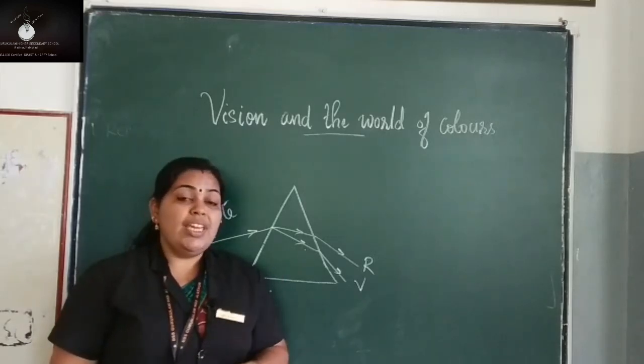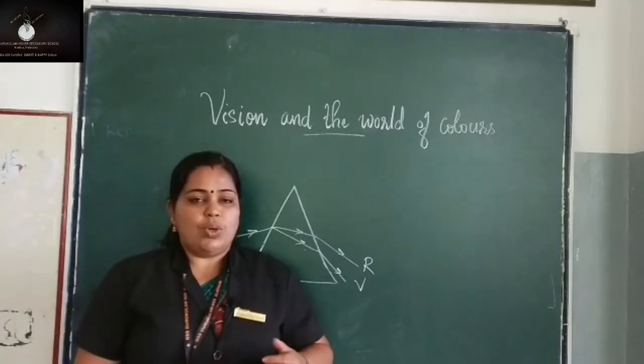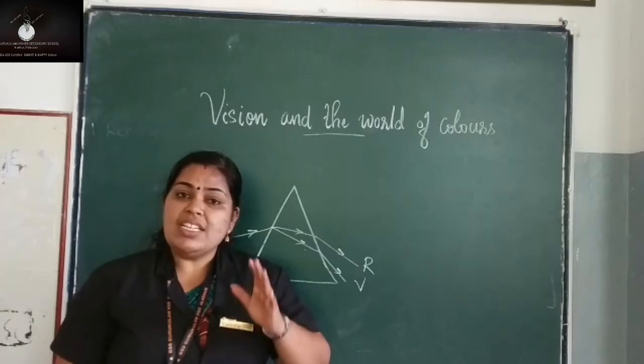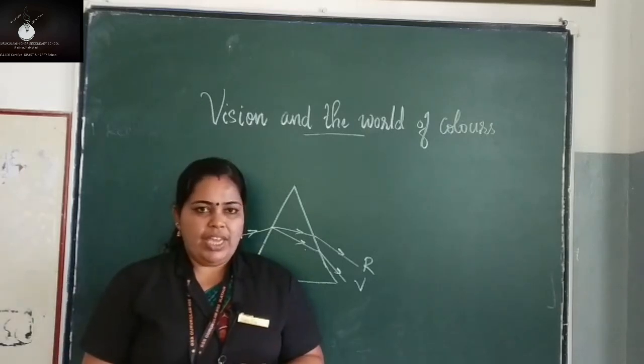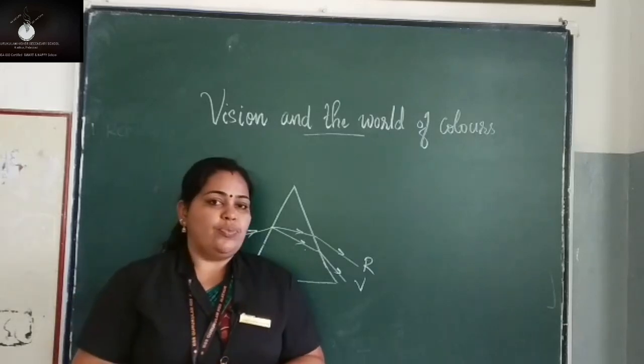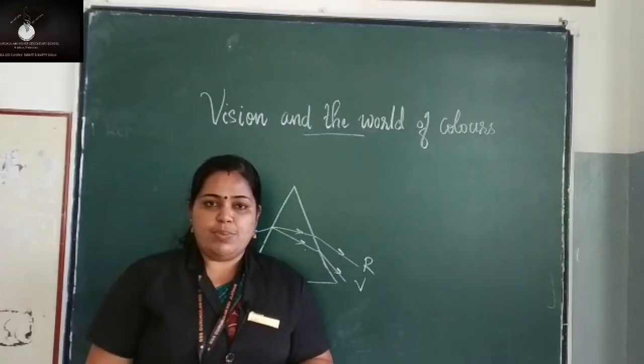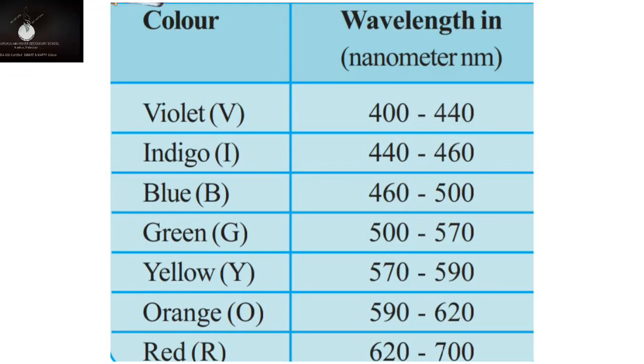It is due to the difference in the wavelength of these colors. All the VIBGYOR colors do not have the same wavelength, and the deviation depends upon the wavelength of the colors. There is a table given in your textbook. Look at the table and see the wavelength of the colors.